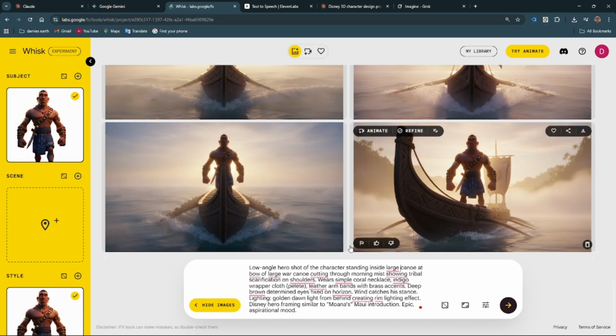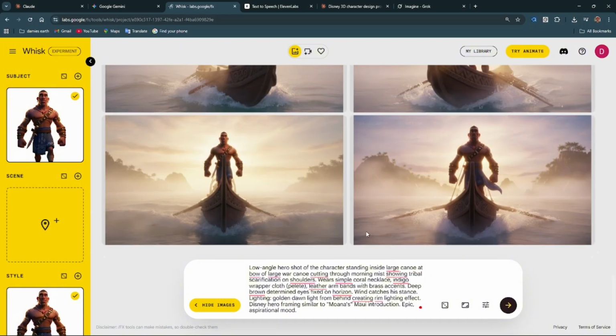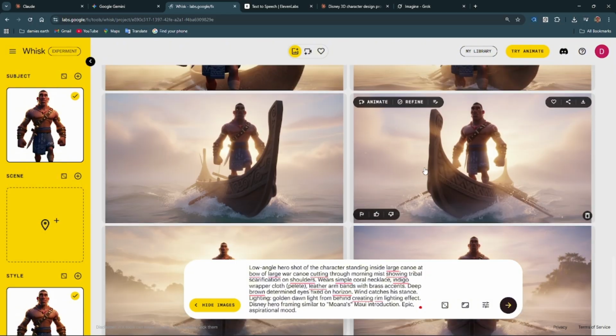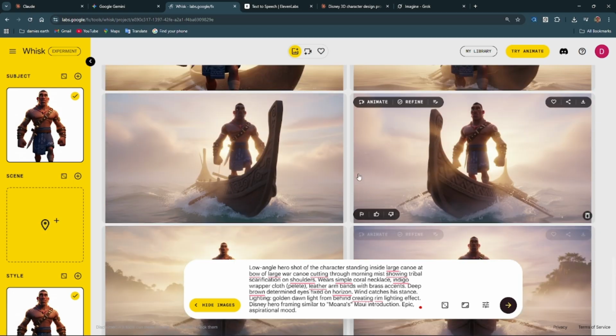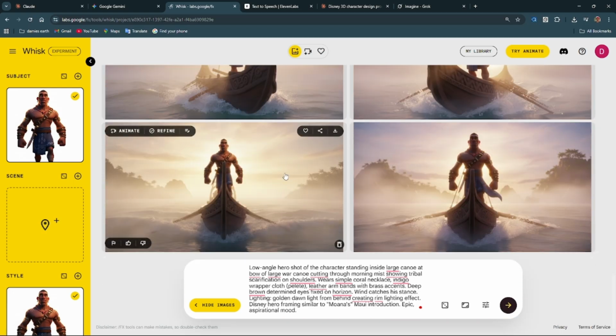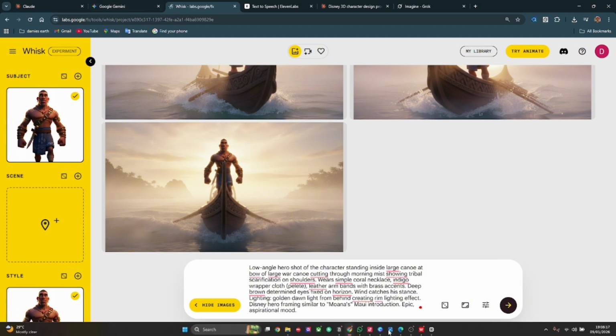This one is not giving me what I want, so I'm going to delete it. I think the second one is better. Sorry, let's go one more time. We have to choose between this or this. Which one do we want to go for? I think I prefer this one that we have here. So I'm going with this. I'm going to delete this.